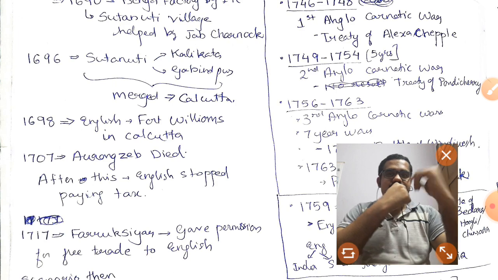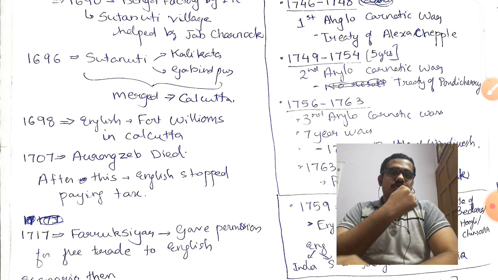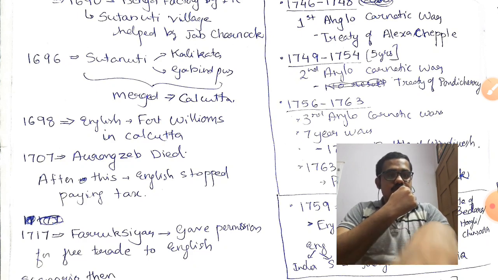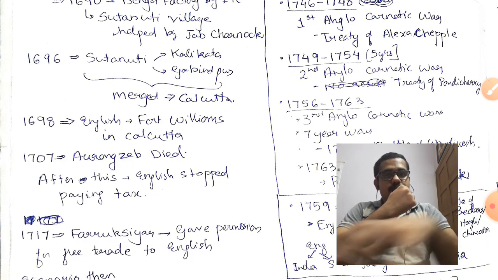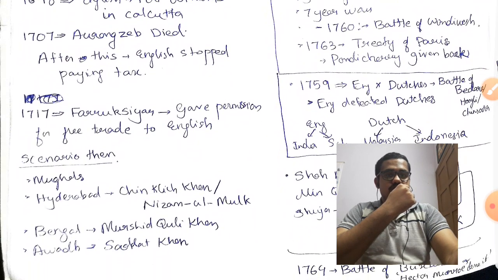Okay, friends. Now, 1707, Aurangzeb's time. Aurangzeb is the person who held the powers that the British needed. While Aurangzeb was there, they could not stop paying tax. So just after Aurangzeb died, the English stopped paying taxes. That is something to be understood.